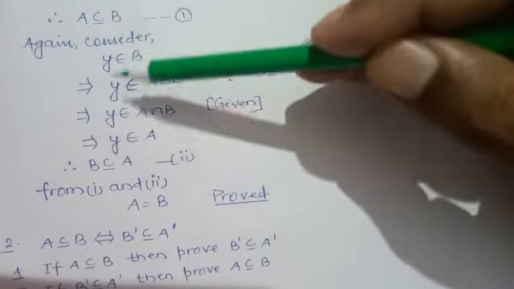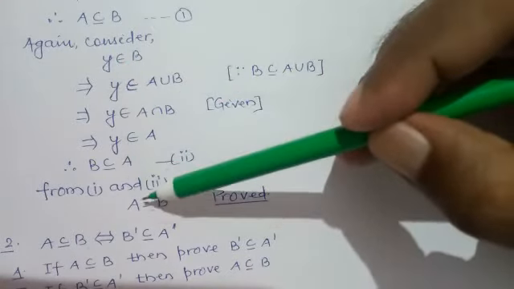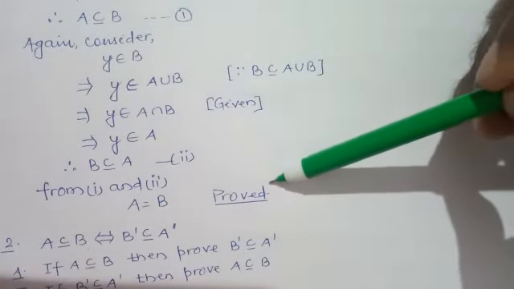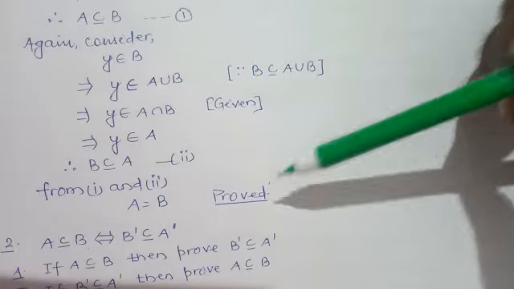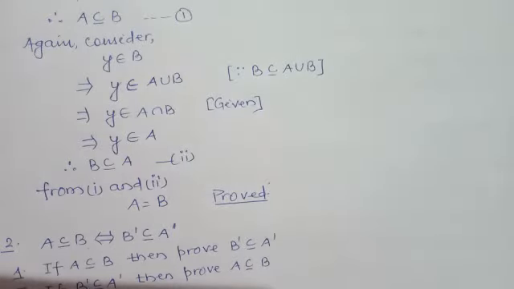So from equality of sets, A is equal to B. In this way the result is obtained.